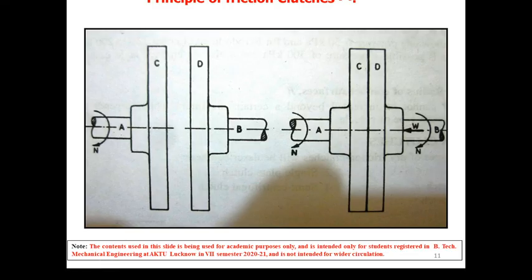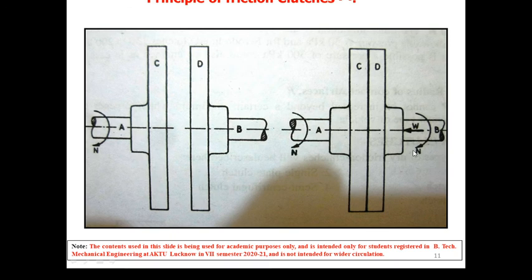To understand the principle of the clutches, we can see this particular example. Okay, in this image we can see that two discs are there. This is shaft A, shaft B, disc C, disc D. Shaft A is rotating at n rpm but not transmitting any torque to shaft B. But when C and D are coupled together, here they were separated, here they are coupled together, then what will happen? The rpm of shaft A will be transmitted to shaft B.